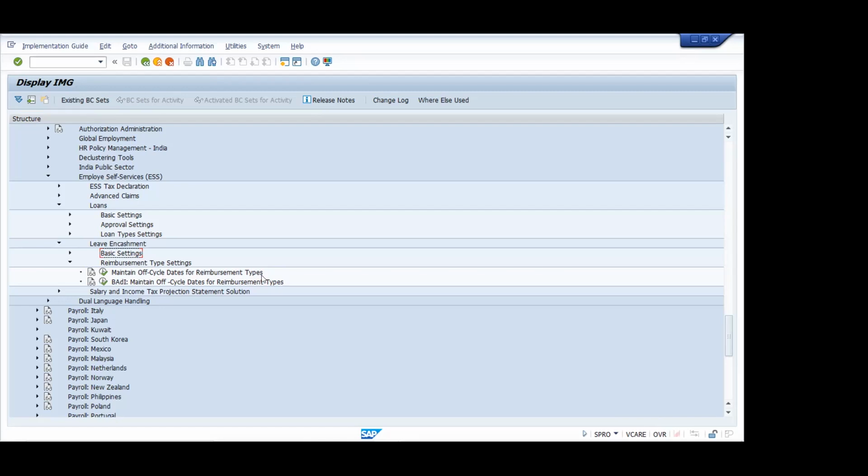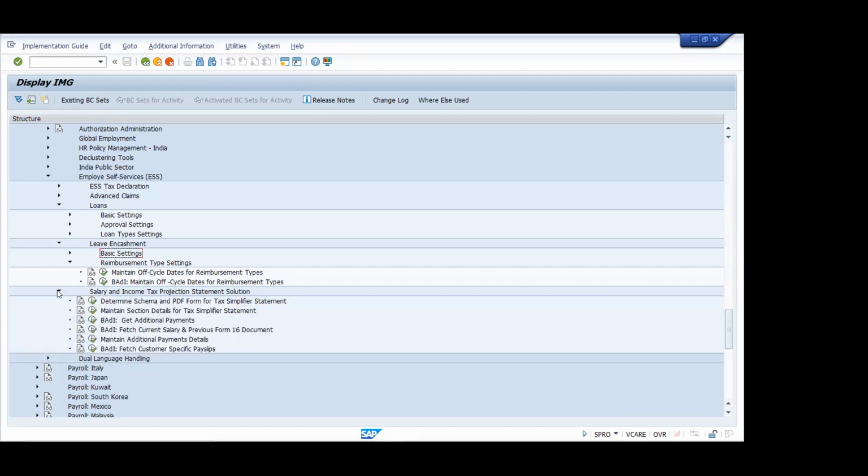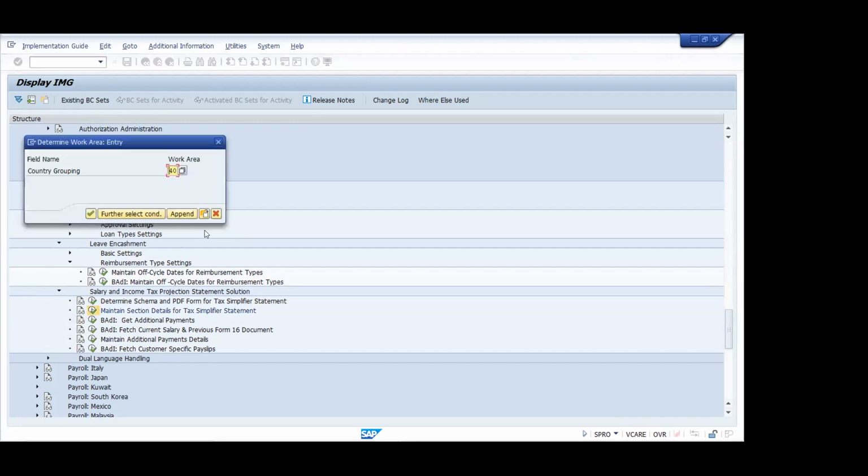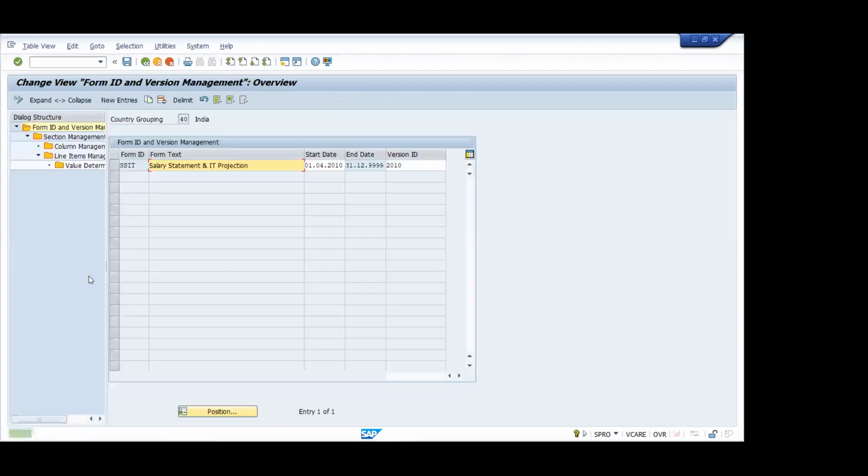Now we expand the last one, salary and income tax projection statement. Here generally we call it TSS, tax simplifier statement. You will expand the second button, maintain section details for tax simplifier. I'll be sending a document for this, as there is another set of configuration for it. Are you understanding what a tax simplifier statement is? Any idea?